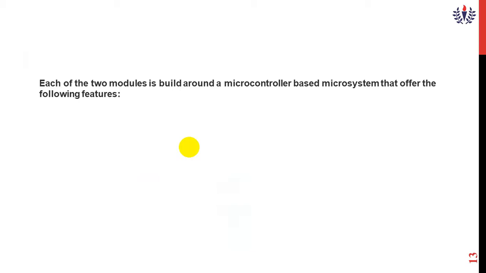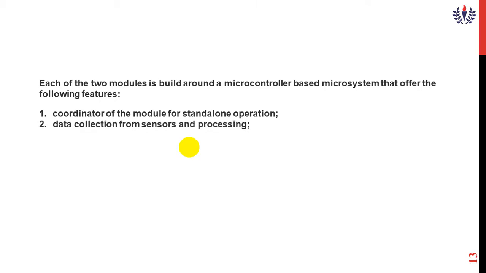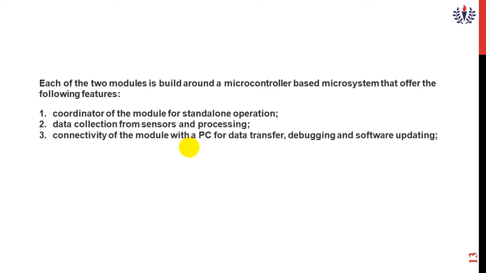Now normally the microcontroller based microsystem will be operated by using the following 4 features. The first feature is standalone operation. The second one is data collection by using sensors and processing it. Third one is connectivity from PC to modules for data transfer, debugging and software updating. Fourth one is local data display and temporary local data storage. Any doubts?